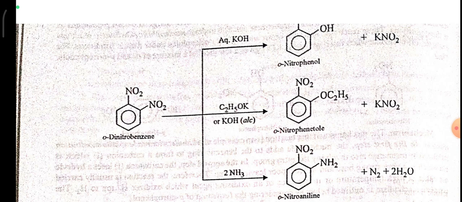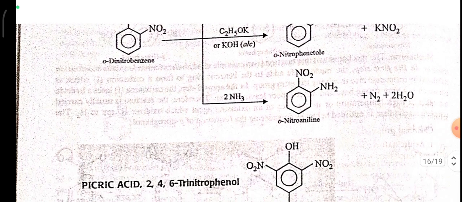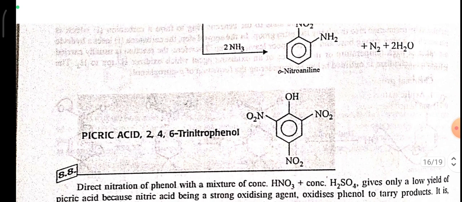Then again, ortho-dinitrobenzene reacts with alcoholic KOH, gives ortho-nitrophenetole. And again it reacts with 2NH3, gives ortho-nitroaniline, plus N2 plus 2H2. Picric acid.